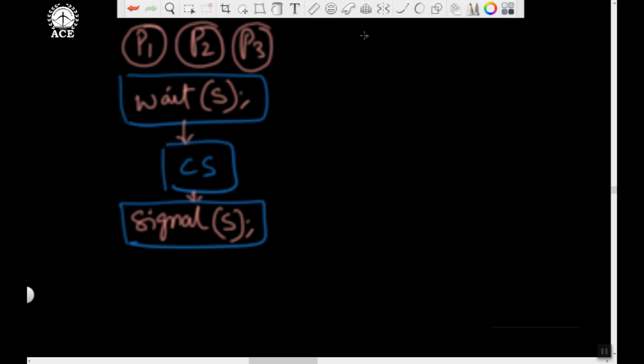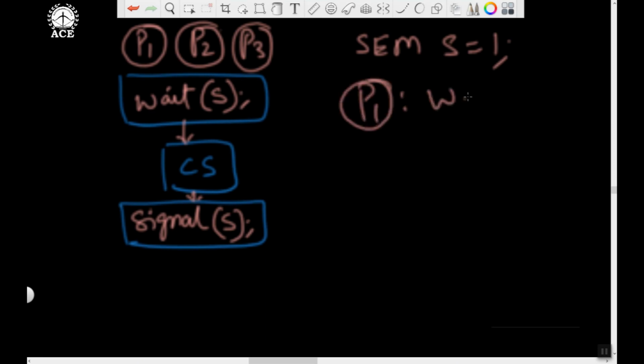First I define a semaphore variable, say S, initialized to 1. The initial value of semaphore must be 1, like lock is initially 1. Let's say we start with P1 first. P1 performs wait on S. What is going to happen? It will decrement the current value of the semaphore by 1. It will become 0.